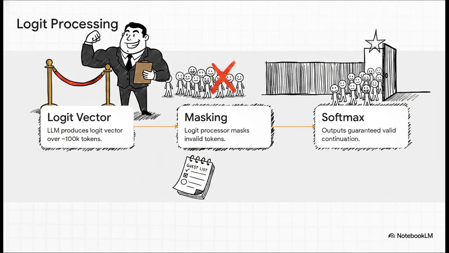But at step 2, our bouncer steps in. The logit processor checks the grammar's guest list. If a token is invalid, according to your schema, the processor instantly turns it away by masking its probability to negative infinity. By the time we hit step 3, the sampler's door, the softmax function can only possibly output a guaranteed valid continuation. The invalid tokens never even had a chance to get in.